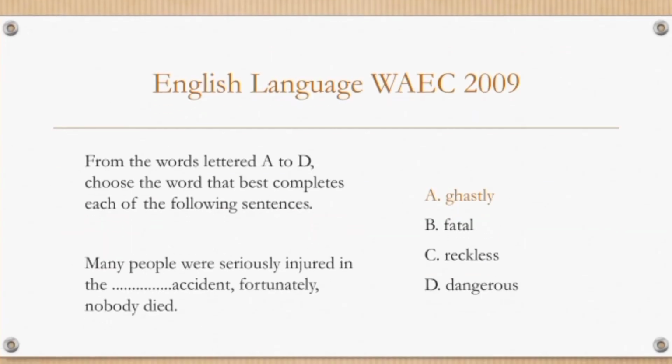So let's come to our main question of the day, which is the WAEC 2009 question. So let's see the question now. Many people were seriously injured in the dash accident. So for some people to be injured, they didn't record any form of death. So that is why this kind of accident is actually called a ghastly accident, which is A. So that is why A is actually the correct answer.